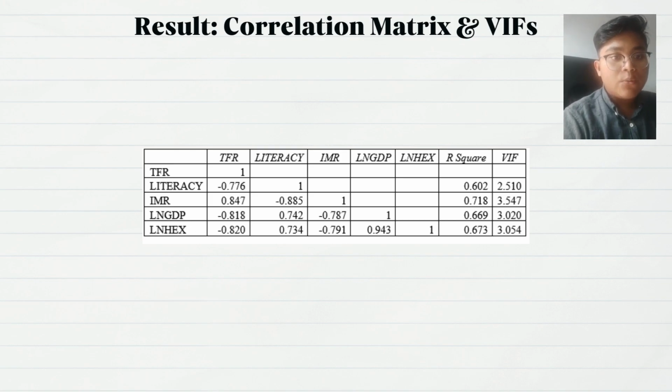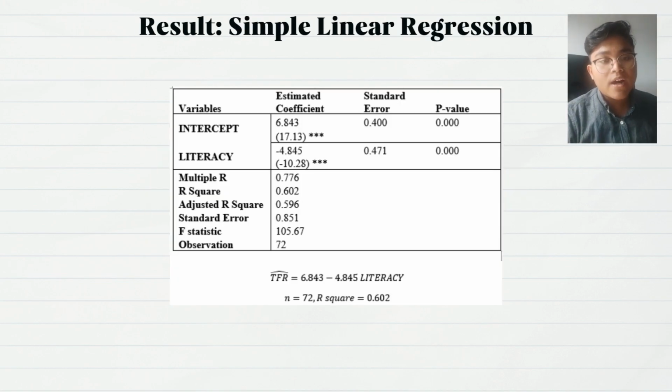From the table, we can see that all the explanatory variables, which are illiteracy, IMR, non-GDP, and non-HEX, have VIF values beyond 1, which are 2.51, 3.547, 3.02, and 3.054 respectively, indicating an increasing degree of multicollinearity within the variables, but they are acceptable values. Next, we move to simple linear regression analysis.